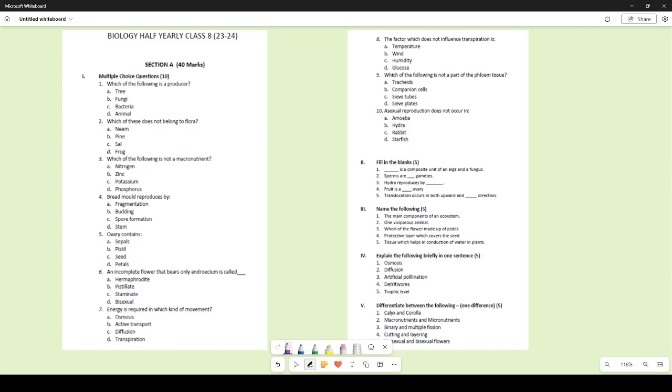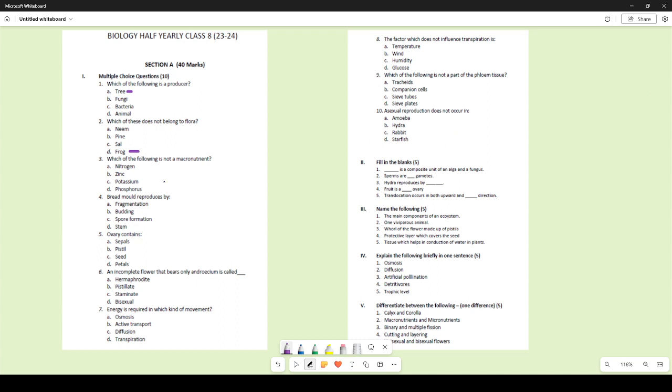Hello everyone, so let us check out Biology Half Yearly Class 8 examination paper. Let us move on quickly to the MCQs. Which of the following is a producer? Tree. Which of these do not belong to flora? Frog. It belongs to fauna.